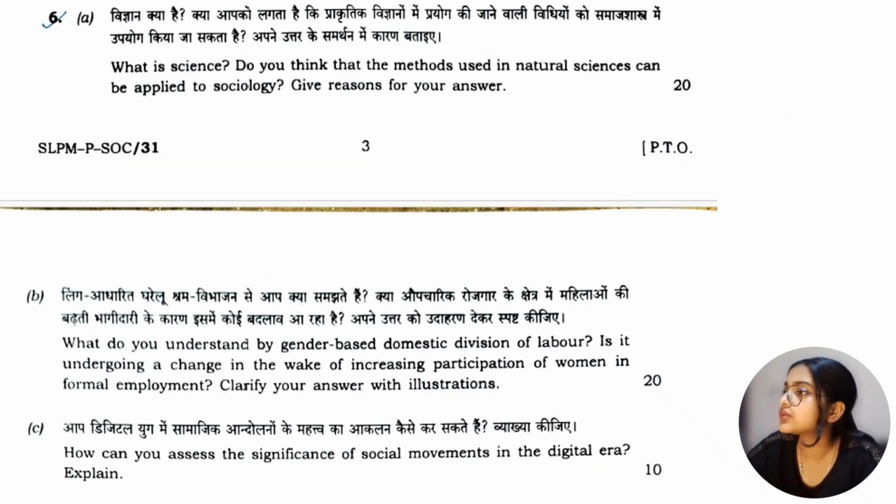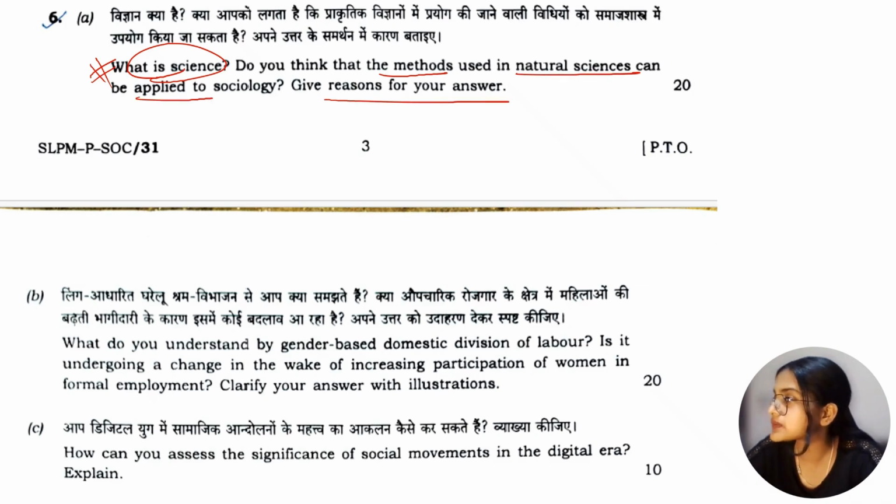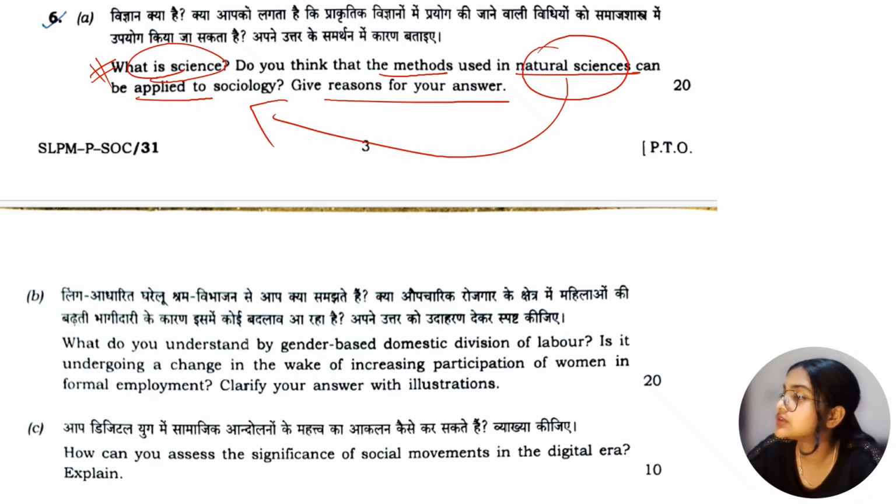Okay, moving on to question 6A part, what is science? Science क्या होती है? Next, do you think that the methods used in natural sciences can be applied to sociology? Give reasons for your answer. तो like the question says कि पहली चीज तो साइंस क्या है, दूसरा पार्ट सेज कि क्या तुम्हें लगता है जो भी मेथड्स हम नेचुरल साइंसेज में यूज करते हैं, क्या वो सारे मेथड्स हम सोशियोलॉजी में अप्लाई कर सकते हैं? Give reasons for your answer.